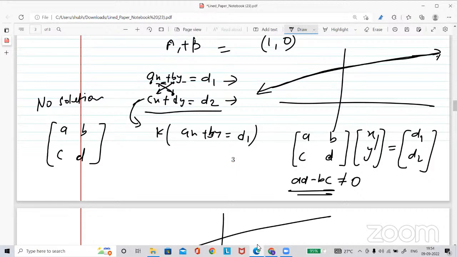So when you try to get the determinant of this matrix, it will be AD minus BC. For the no solution case, what will happen? Still you will get the 0 determinant.